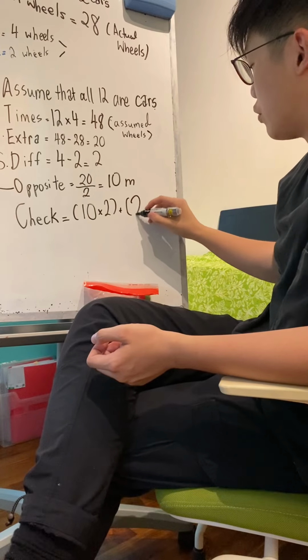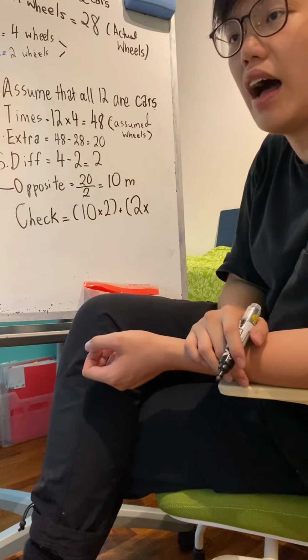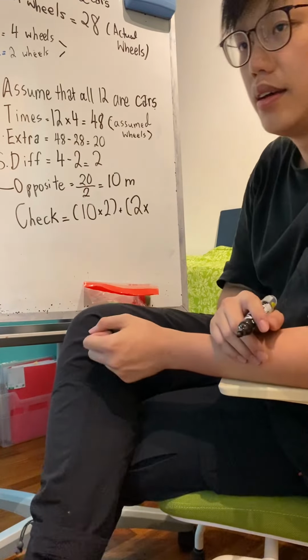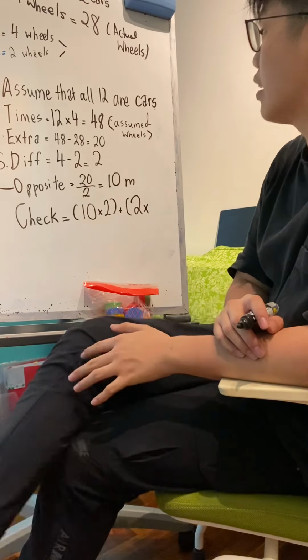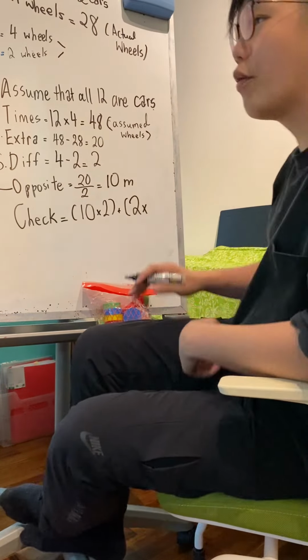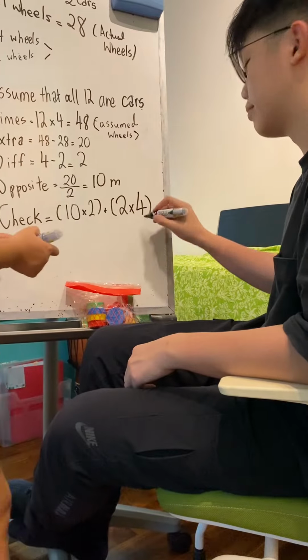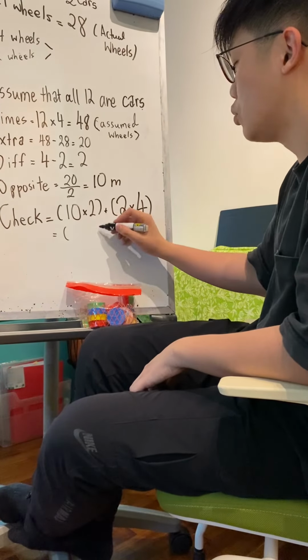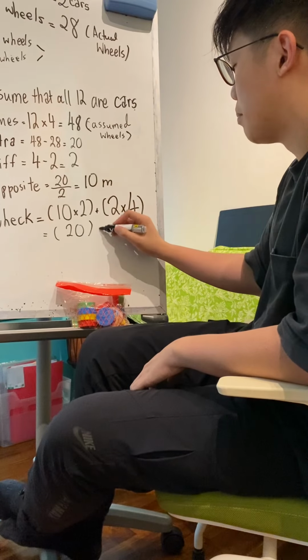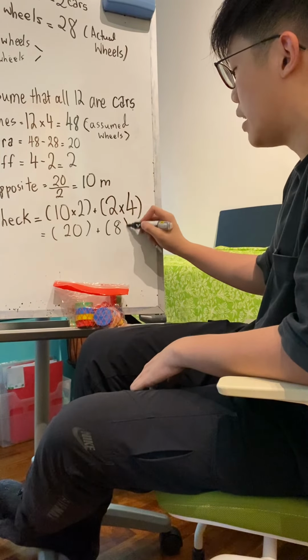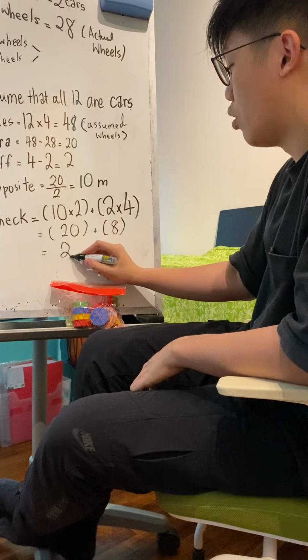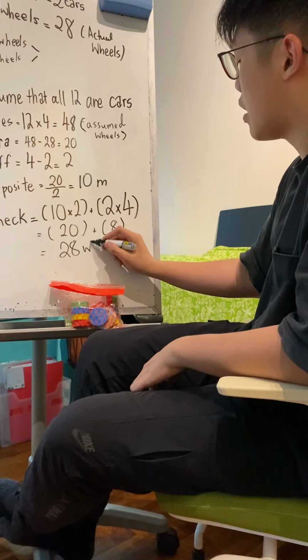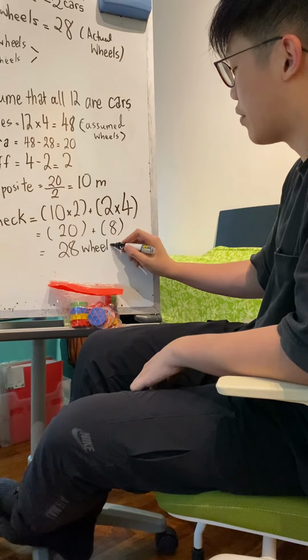Alright, so over here I will have to do 2 times how many wheels are there on one car? How many wheels are there on one car? 5? 5 wheels, very nice. I know you say 4. Okay, so over here you see 10 times 2, that gives me 20, plus 2 times 4, that gives me 8. Do you understand what I'm trying to say? 28. So over here is 28. 28 what? 28 wheels.